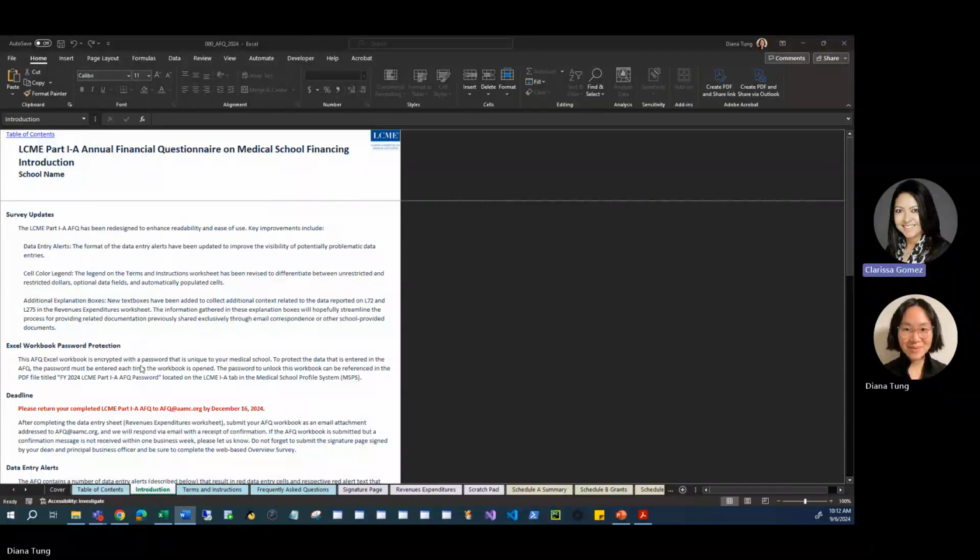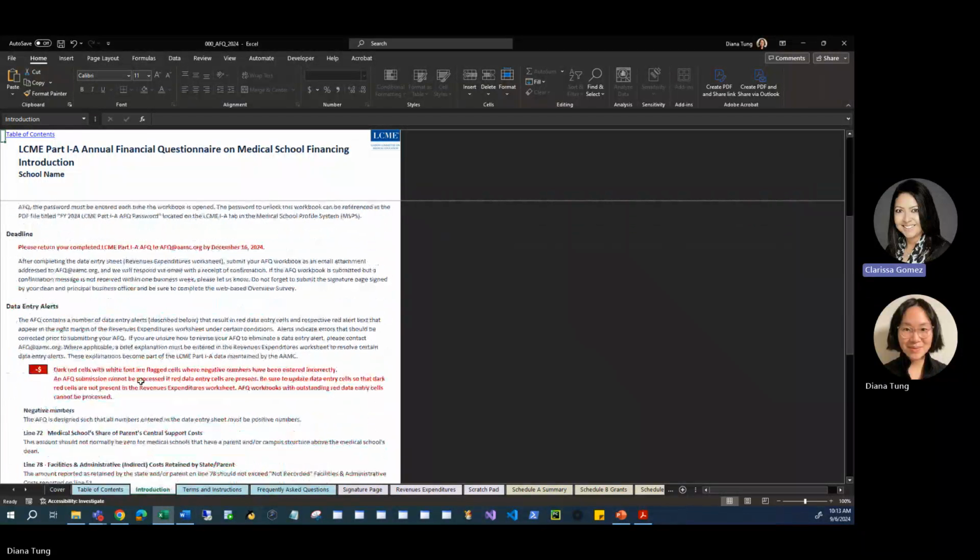Password. As mentioned earlier in this demonstration, AFQ workbooks are password protected to address data confidentiality concerns. Your AFQ password is unique to your medical school and will need to be entered each time the workbook is opened.